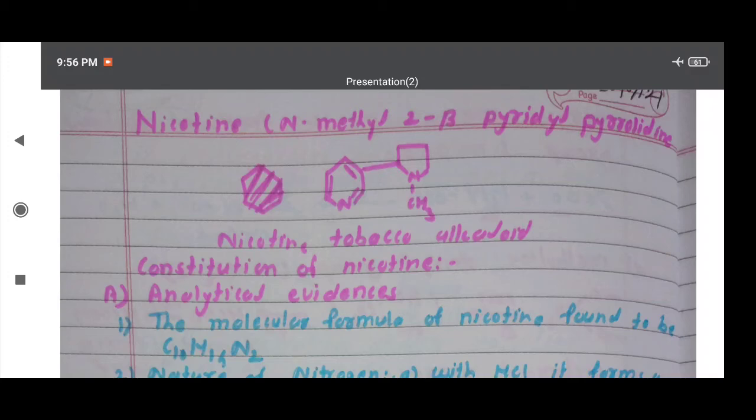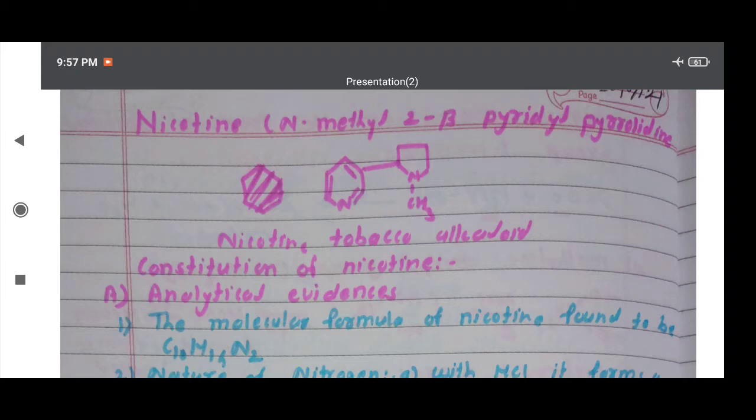Yesterday I explained the N-methyl group in alkaloids and heterocyclic rings, and the determination of a heterocyclic ring in an alkaloid. Today I am discussing nicotine. Another name of nicotine is N-methyl, meaning a methyl group is present at the nitrogen atom. Therefore, N-methyl 2-beta pyridyl pyrrolidine.